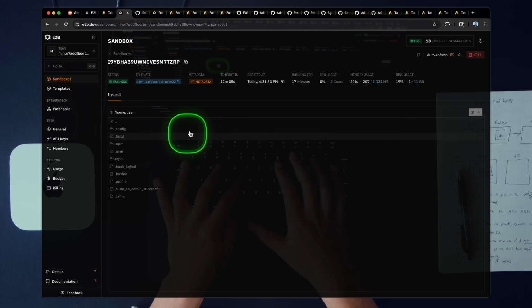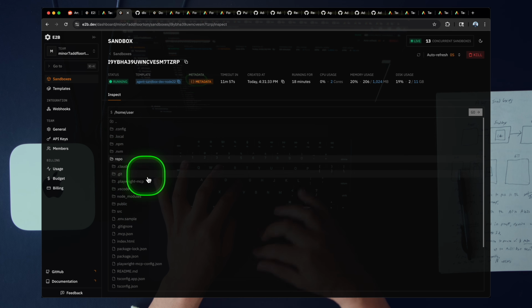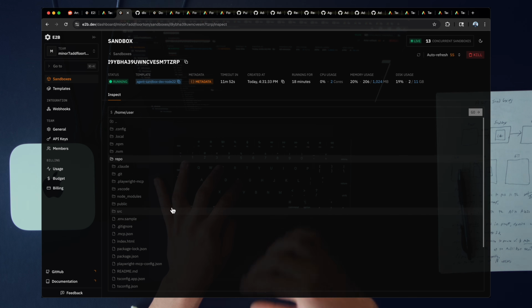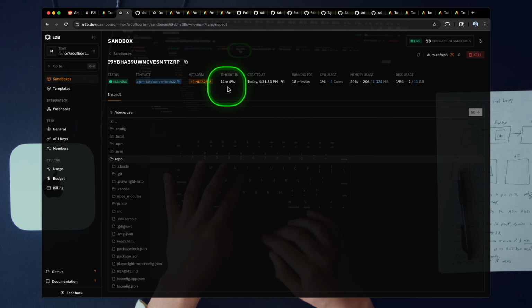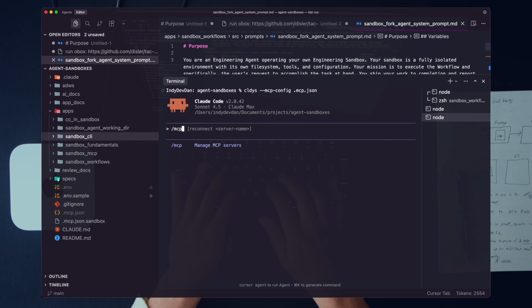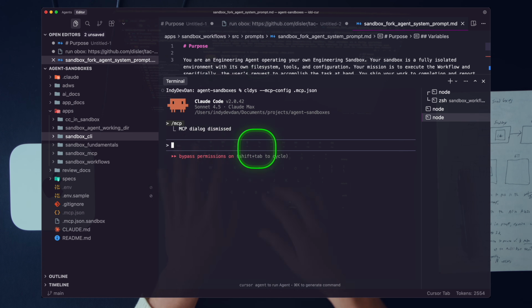And this is cool. You can actually click into your sandbox and you can see everything that's going on here. This repository, so if we click into the repo, there's that entire code base set up, ready to go. It's live, it's running. And you can see here's the agent timeout, so there's the timeout of the sandbox. Turn thinking on, hit MCP, and you can see here's the E2B sandbox wrapper MCP server that I built here. ls, the root directory of this sandbox, and I'll prefix E2B sandbox MCP.